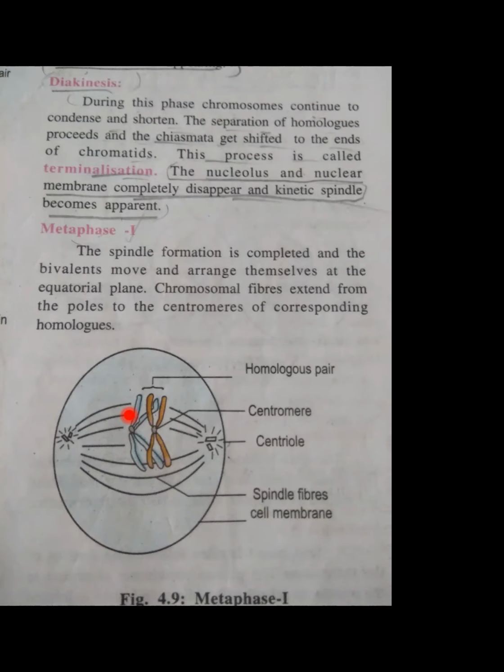These spindle fibers, these lines you are seeing, where are they attached? What appears to us here is that they are attached to the centromere, this round structure. But it is not like that.